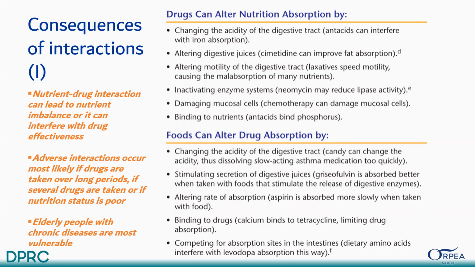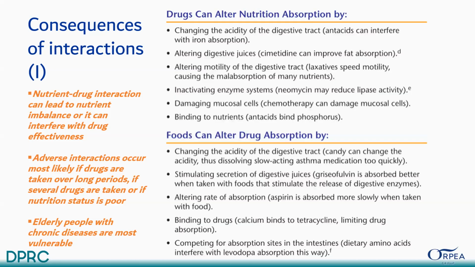Altering digestive juices, cimetidine can improve fat absorption. Altering motility of the digestive tract, laxatives speed motility, resulting in malabsorption of many nutrients. Inactivating enzyme systems, neomycin may reduce lipase activities, damaging mucosal cells. Chemotherapy can damage mucosal cells. Binding to nutrients, antacids bind phosphorus. So that is how drugs can alter nutrition.